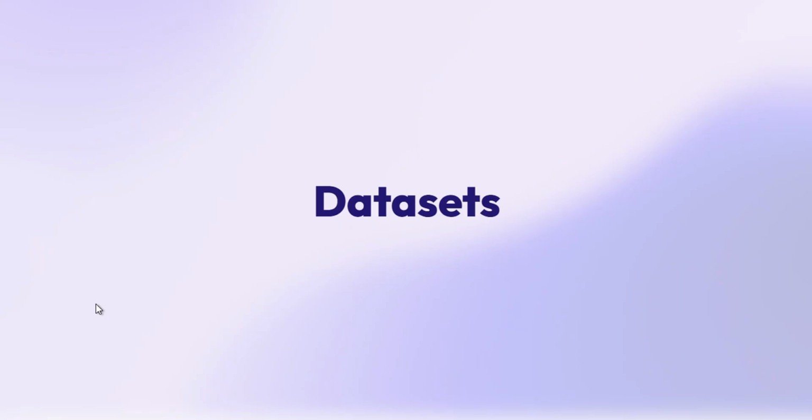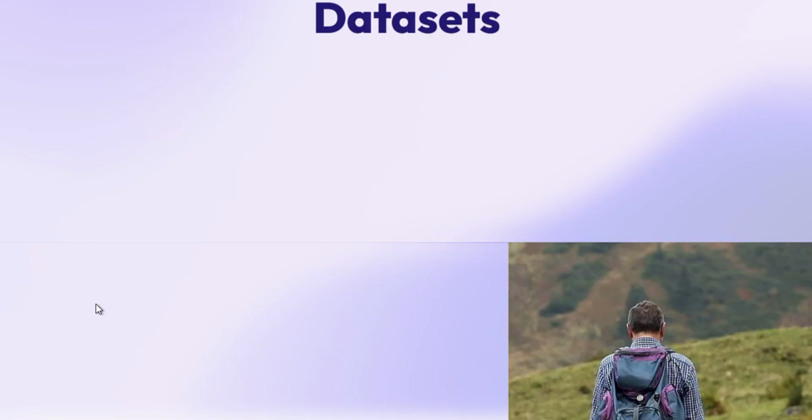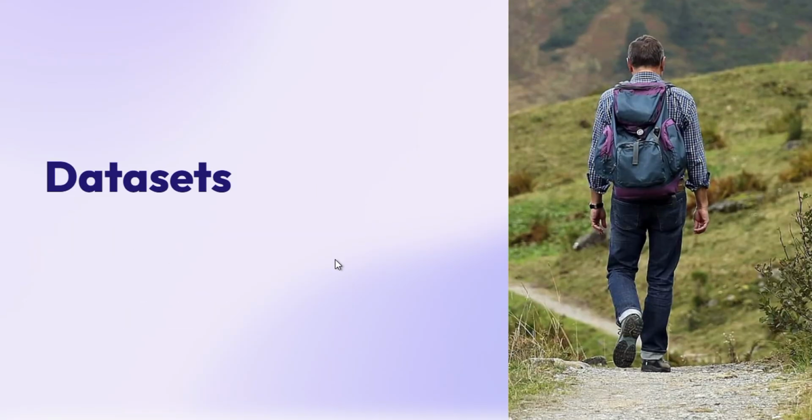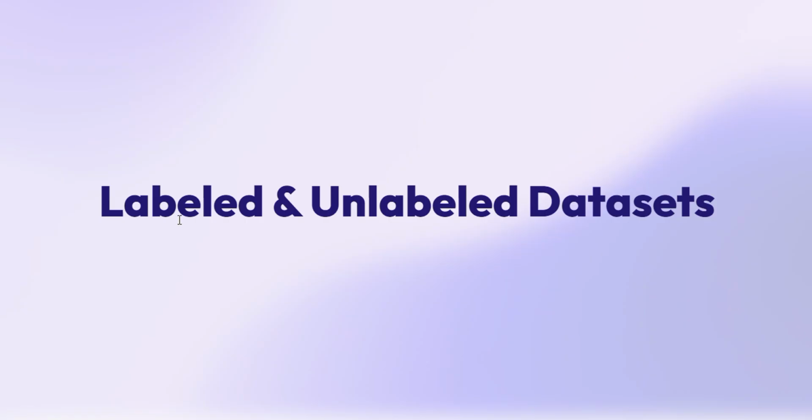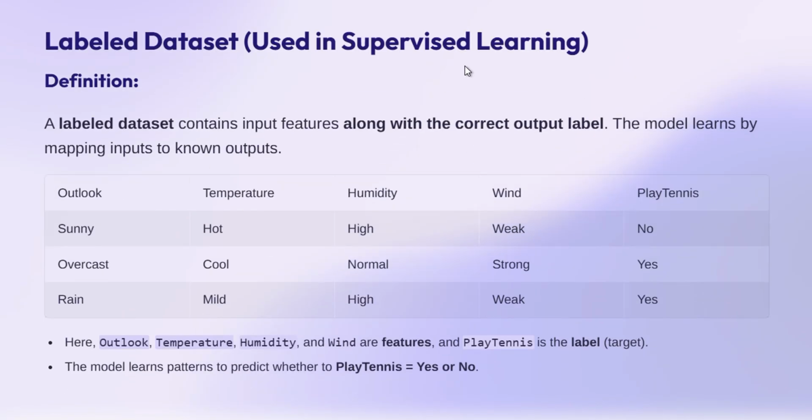There are multiple types of datasets, such as image datasets or datasets with numerical values. Basically, we have to study labeled and unlabeled datasets. Labeled datasets we will use in supervised learning, and unlabeled in unsupervised learning. A labeled dataset contains input features along with the correct output label.